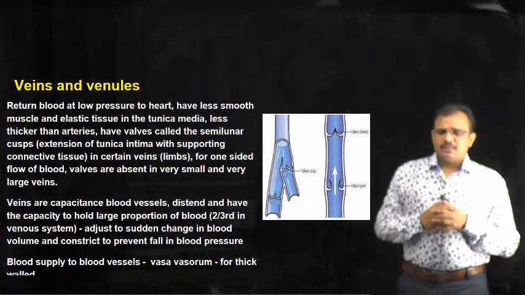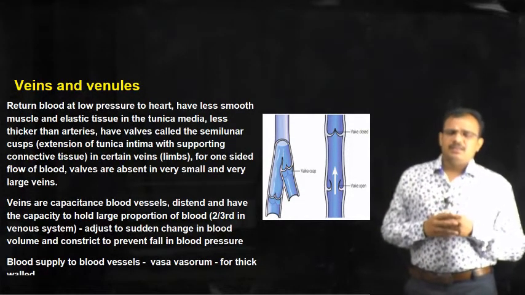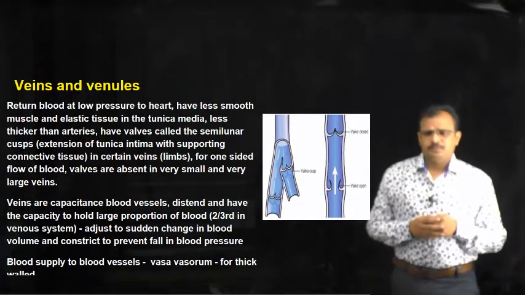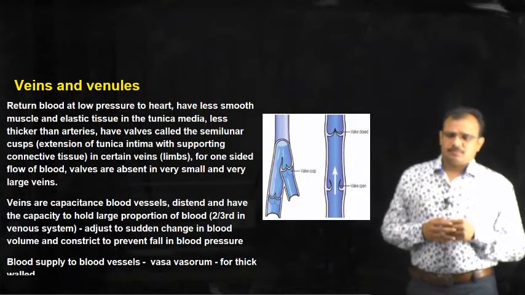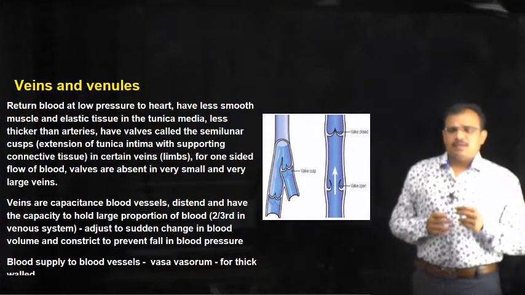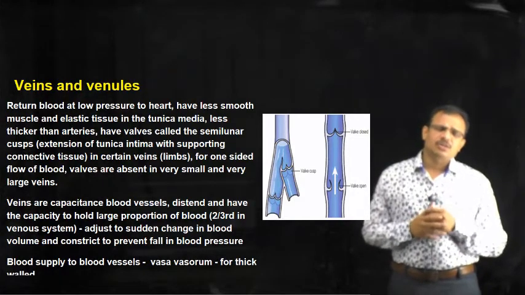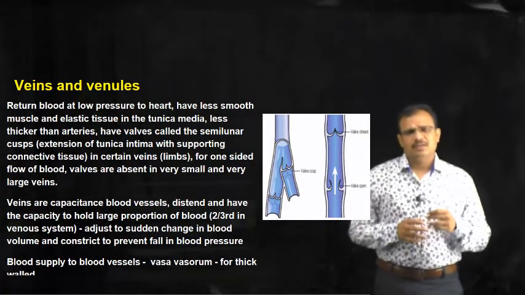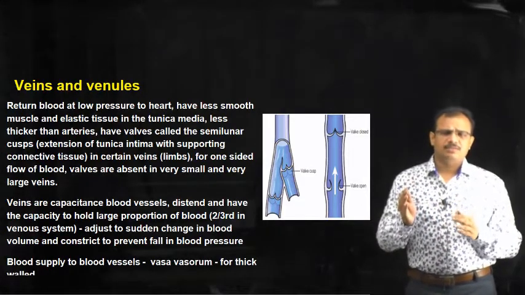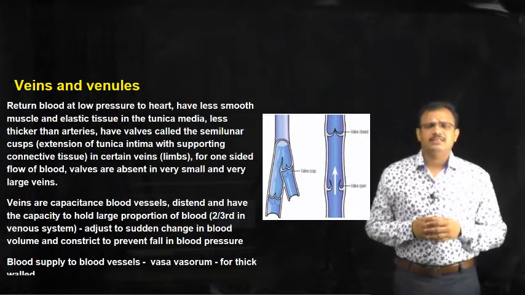And valves are absent in very small and very large veins. Arterioles are called resistance blood vessels and veins are called capacitance blood vessels. Resistance blood vessels and capacitance blood vessels, I want you to remember this, because we will be coming across these terms in the next classes.